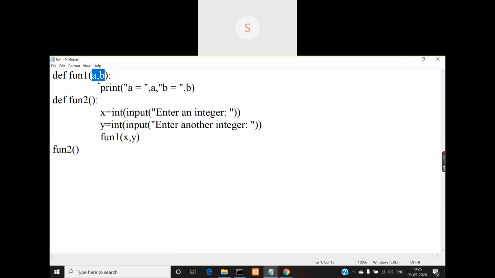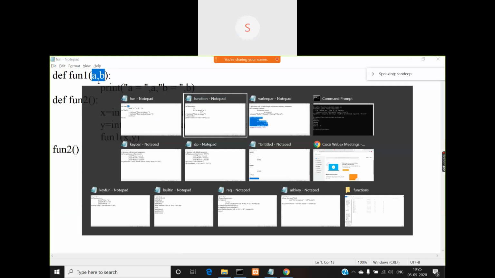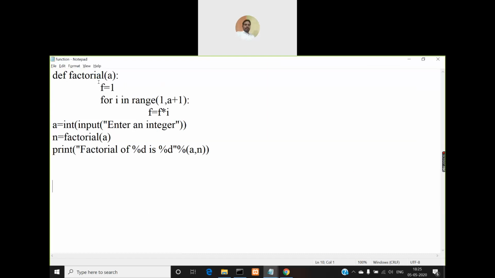So how will you distinguish between required parameters, variable length parameters, and keyword parameters? For required parameters, the function definition will have within the parenthesis only the variable names separated by comma. If it is a keyword parameter, then you will have a keyword followed by an assignment operator and its value in double quotes, right?